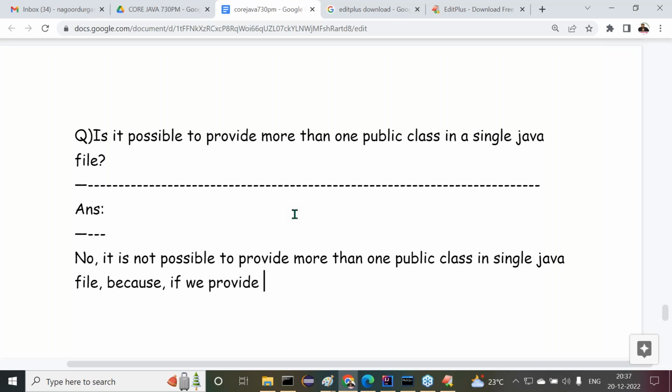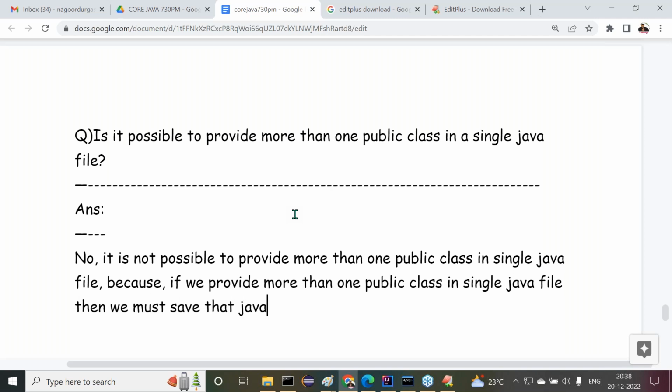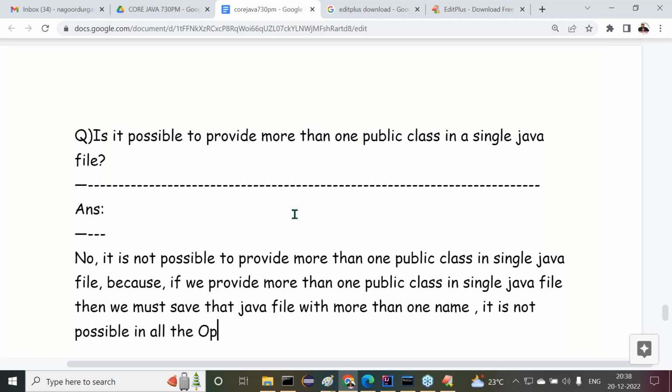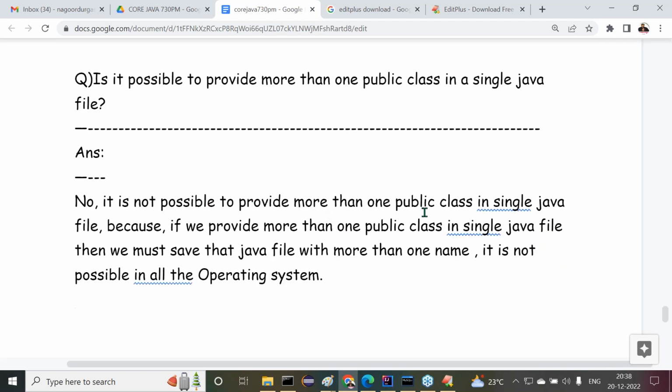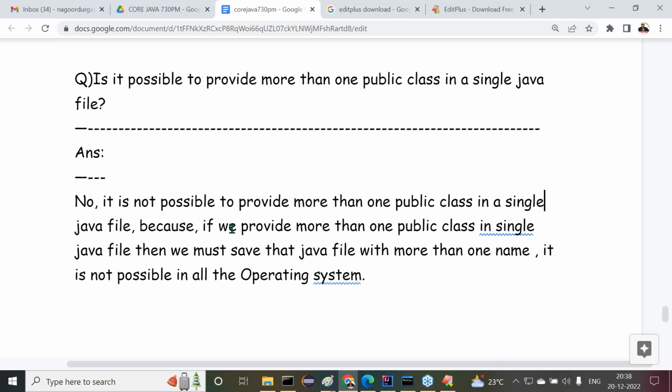Because if you provide more than one public class in a single Java file, then we must save that Java file with more than one name, and that is not possible in any of the operating systems.